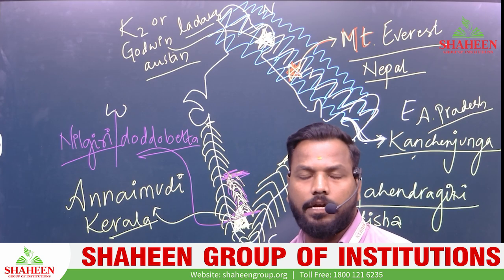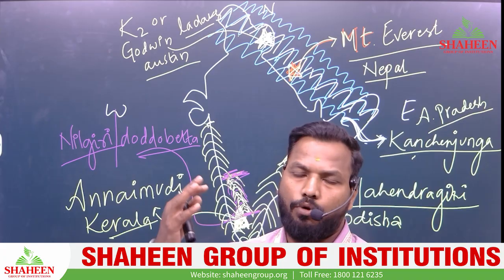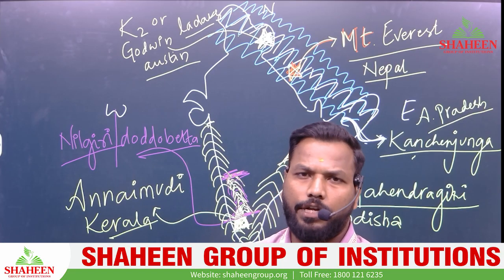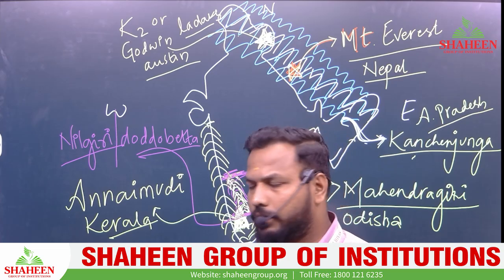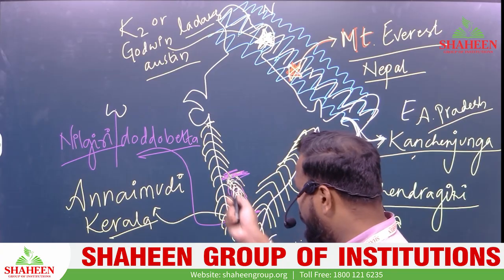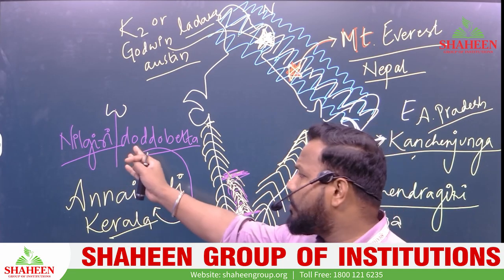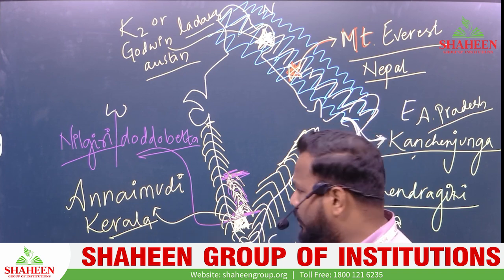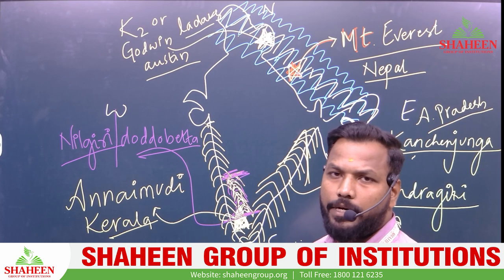In Kannada, Dodda Betta means the bigger mountain, the mountain which is big in size. Dodda means big, Betta means mountain. So Nilgiri is a range, and within the Nilgiri range, the highest mountain is Dodda Betta. This is again adjacent to the Western Ghats. I hope it is clear.